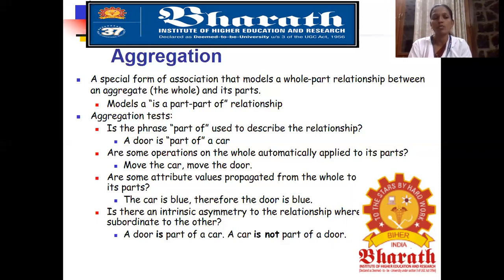We have to ask some more questions. Are some operations on the whole automatically applied to its parts? That means if you are moving the car, do we move the door separately, or will it be automatic? The whole automatically applies to its parts, right? If you want to move the car, we have to move the car itself. No need to move the door again because both are in this car only. So the car is totally the whole and the door is part of the car.